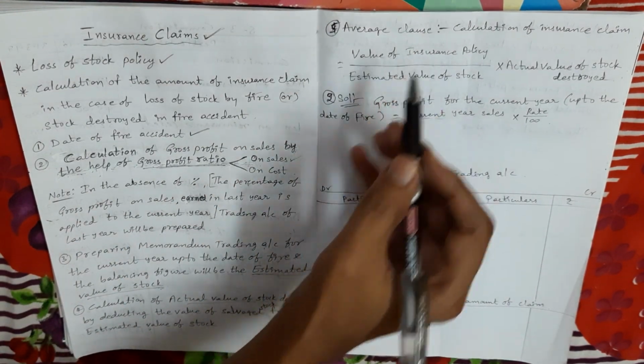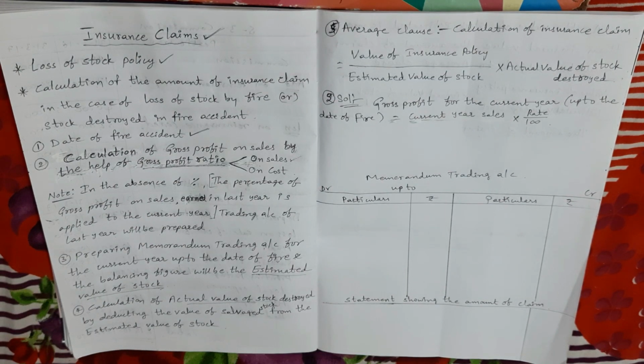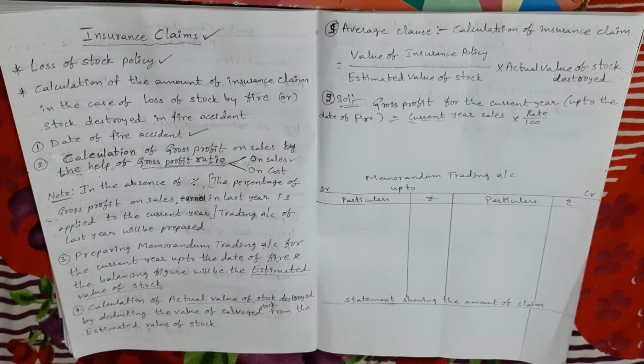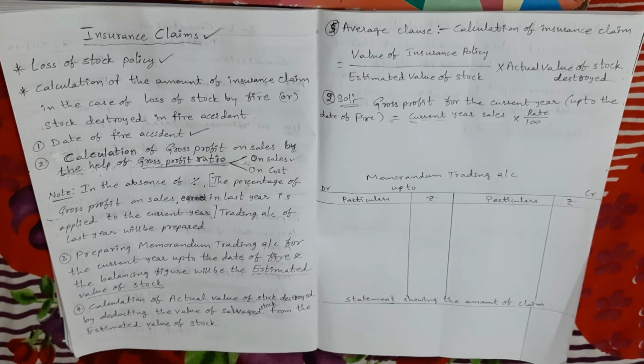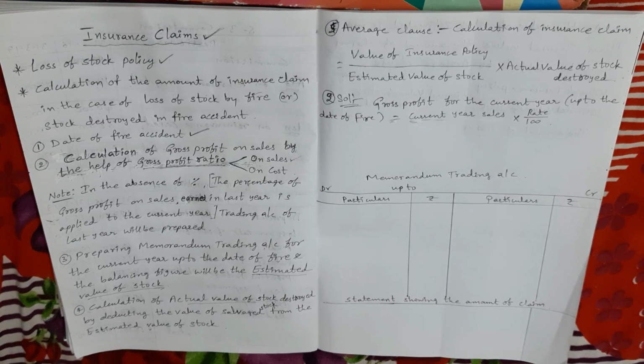So what is the effect of the average clause? If the value of stock on the date of fire is more than the amount of policy taken, the full value of stock destroyed does not become payable to the insured, but the insurance company pays the proportion of the loss which the amount of policy taken bears to the value of stock in hand on the date of the fire accident. So this is the meaning. I will explain this point again clearly, so don't worry about this.